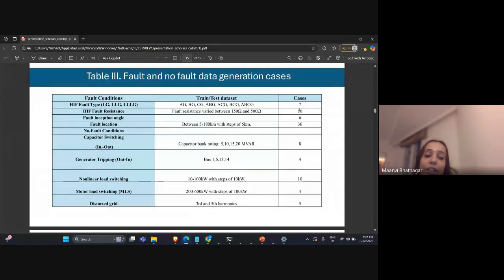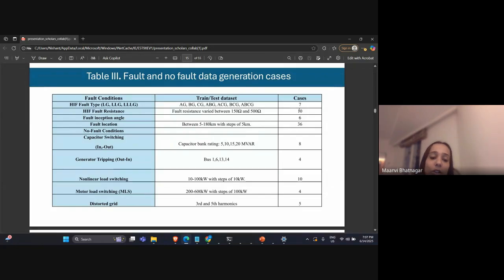The main generator has been deliberately tripped out at various buses. And the loads that are connected, like motor loads or any non-linear load, have also been switched in and out of the system to detect non-faulty situations.